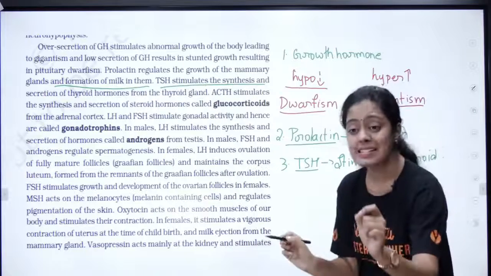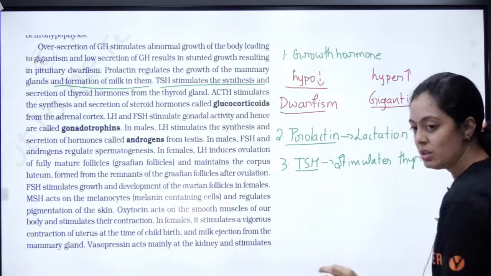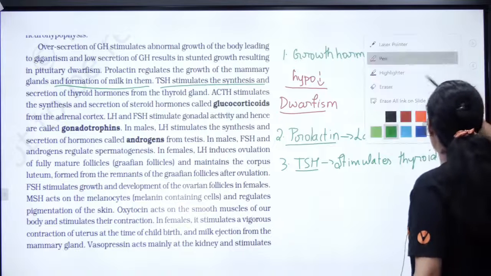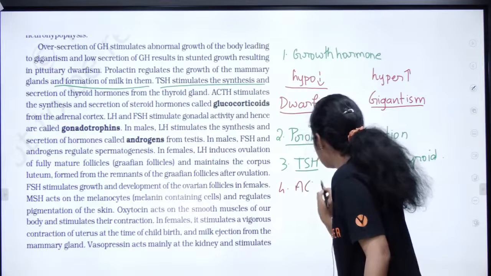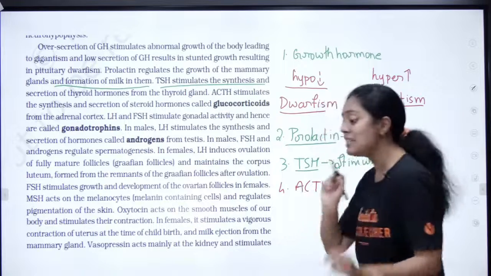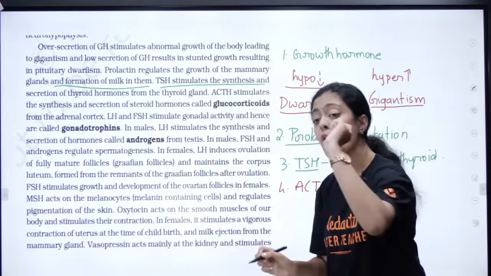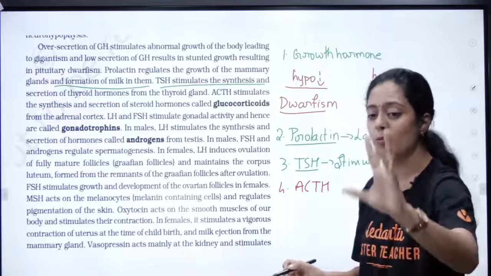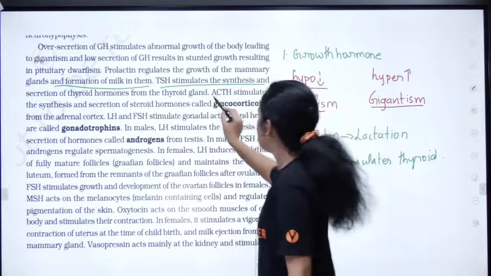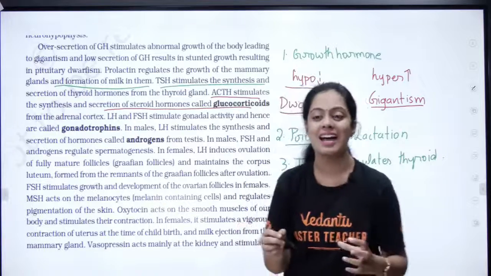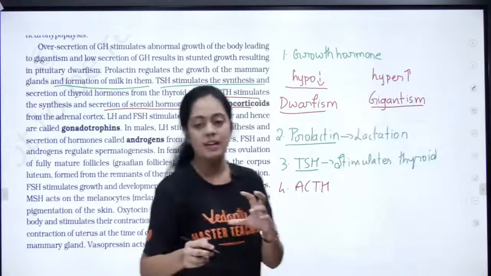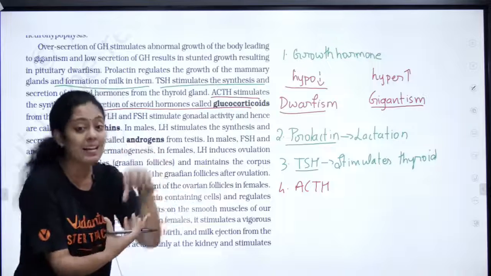Okay, the next hormone of your pituitary is ACTH. I will use a bright color, konjam light ah theriyudhu. Okay, the next one is ACTH. Okay, so what is this ACTH? Adrenocorticotropic hormone. Okay, so what is this ACTH going to do? It is going to stimulate the adrenal glands. The adrenal glands enga irukku pasangala? It is located above my kidney, correct?